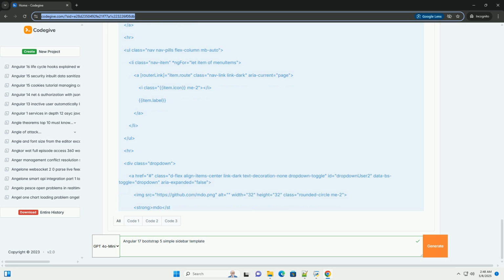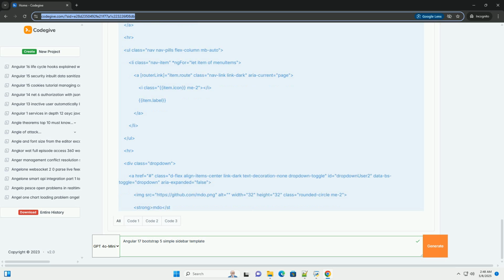Key improvements and considerations. Responsiveness: the provided sidebar is fixed width. To make it responsive, consider using Bootstrap's responsive classes to hide the sidebar on smaller screens and provide a toggle button, or using CSS media queries to adjust the sidebar's width based on screen size.